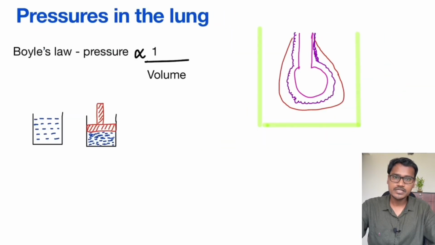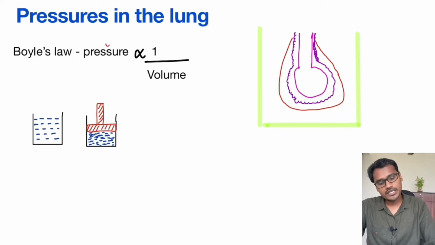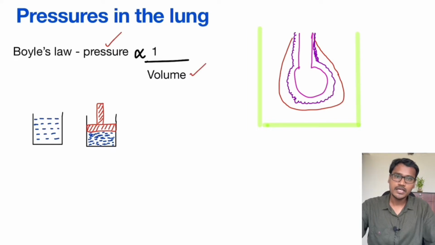Now coming to the pressures in the lung, we should know one important law to understand the pressures in the lung. What is that law? That law is nothing but Boyle's law, which states that pressure is inversely proportional to volume. Meaning, if the volume is increasing, the pressure is going to come down. In a similar manner, if the volume is decreasing, the pressure is going to increase.